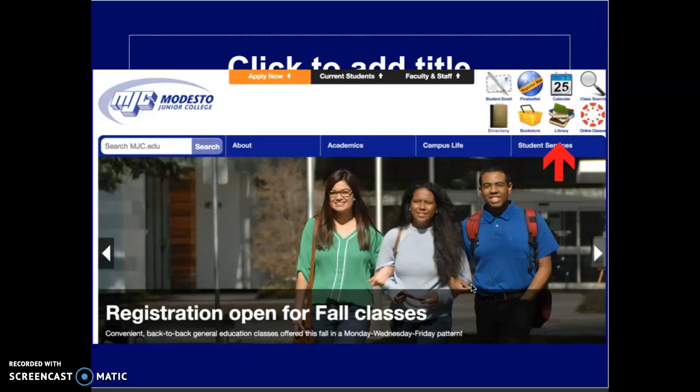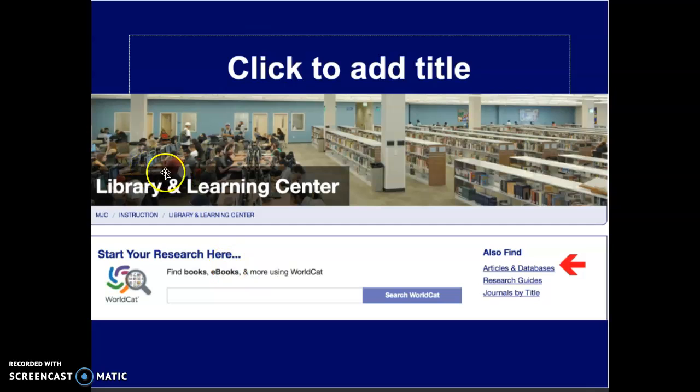This session is going to discuss how you use the MJC library from home to get the articles that you need for your debate paper. So this is the library's homepage. If you just go to mjc.edu, click right here on the library, the stack of books. That will take you to the Library and Learning Center, and it'll say where you can also find articles and databases.